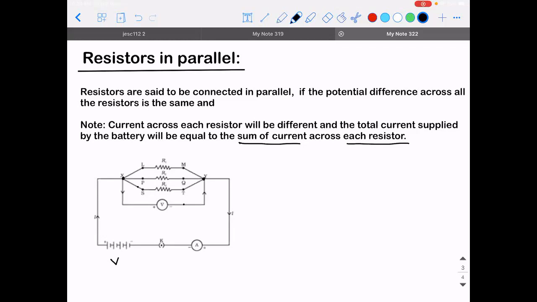Last class I explained one important point. You remember when you go to a shop and buy a battery, the battery will have a positive and a negative terminal, right? So if I say it's a 5-volt battery, and the positive terminal has a potential of 5 volt, then the potential of the negative terminal will be 0 volt, such that the difference put together is 5 volt.